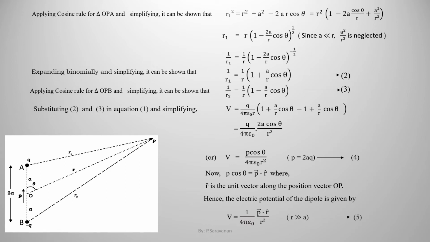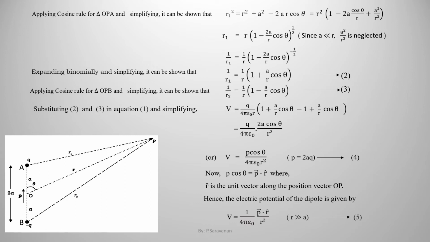Substituting 2 and 3 in equation 1. So what is the equation 1 we have written already: the net potential V equal to V1 plus V2. In the expressions for V1 and V2, in terms of 1 by R1, we are expressing in terms of 1 by R. And 1 by R2 is expressed in terms of 1 by R according to equations 2 and 3.